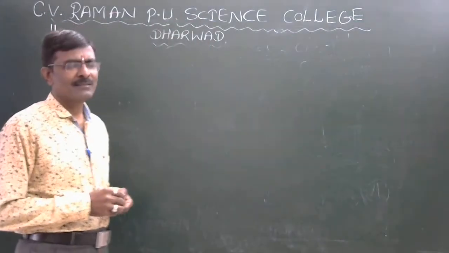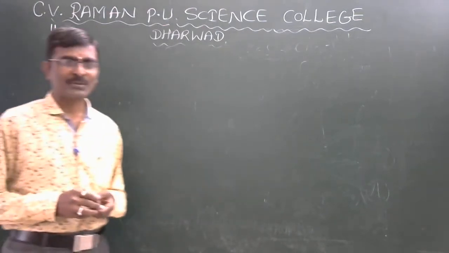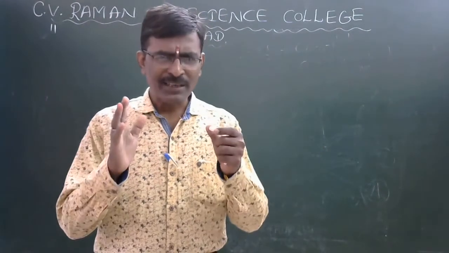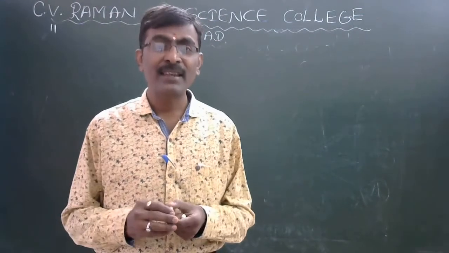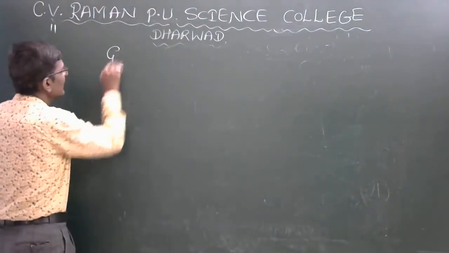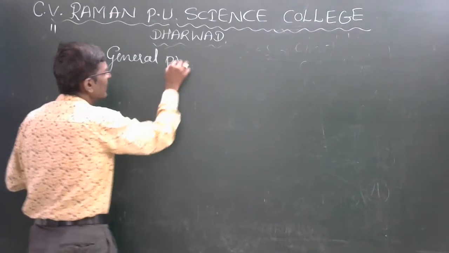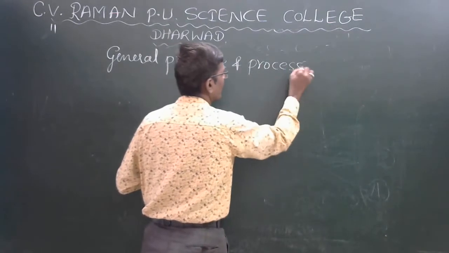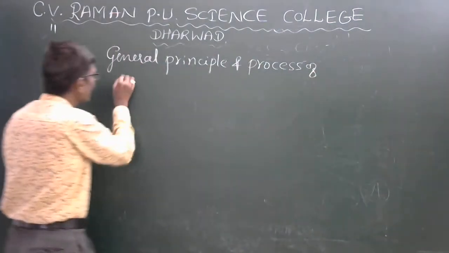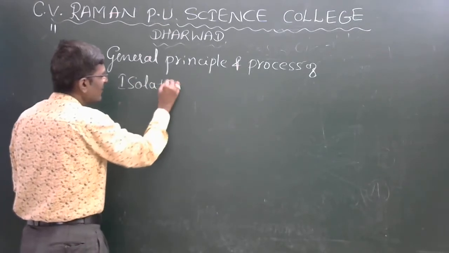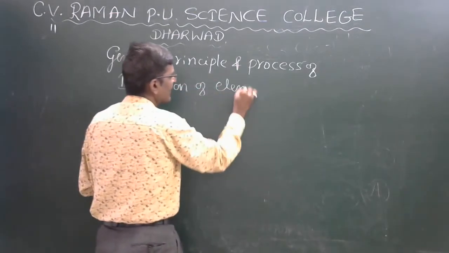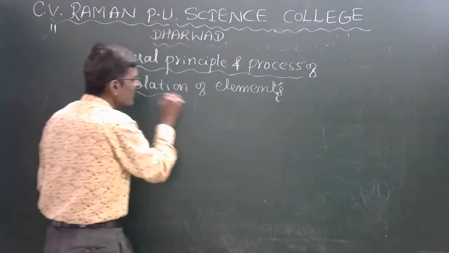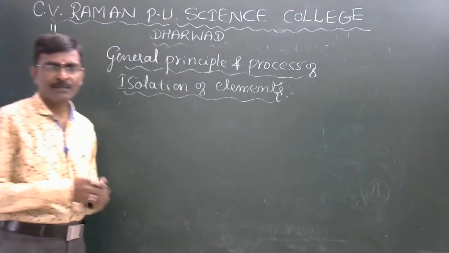Now let us know about the second year concept you learnt in first year PUC. Okay, my dear students. So I am starting first unit 6, that is general principles and process of isolation of elements. Okay, general principles and process of isolation of elements.